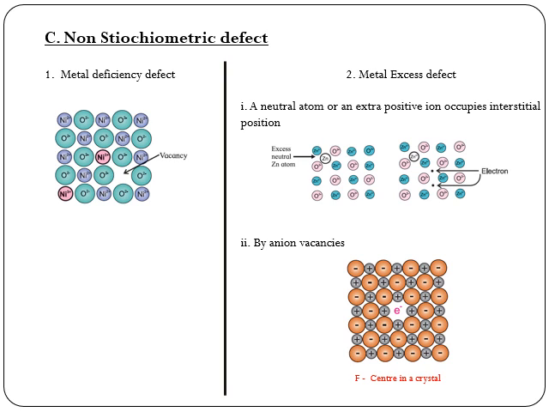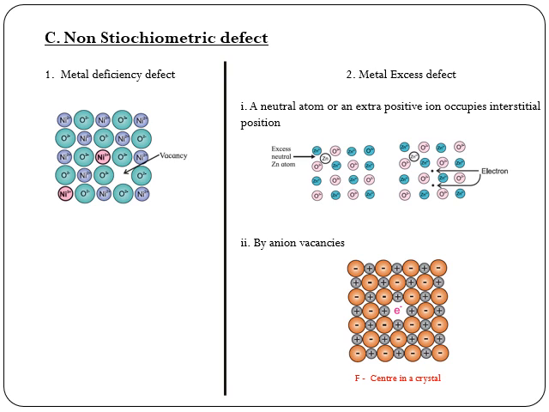Non-stoichiometric defects. This defect arises when the ratio of the number of atoms of one kind to that of the other kind, the ratio of the number of cations to anions, becomes different from that indicated by its chemical formula. That means the stoichiometry of the compound is changed. The change in stoichiometry does not cause any change in the crystal structure. There are two types of non-stoichiometric defects. First one, metal deficiency defect, and second one, metal excess defect.